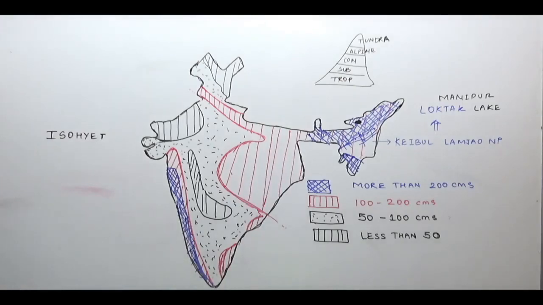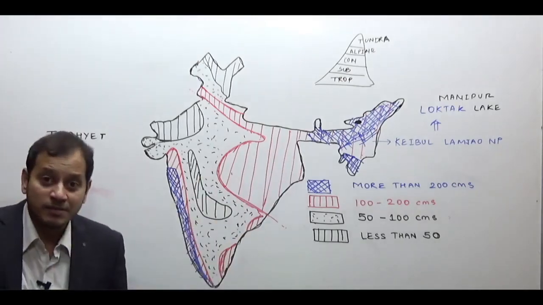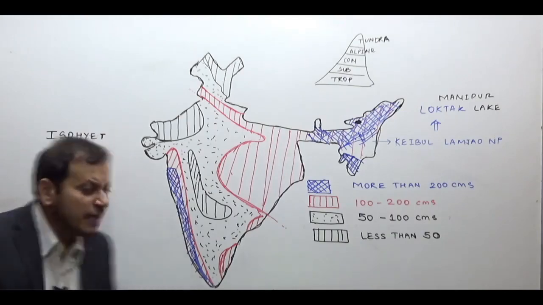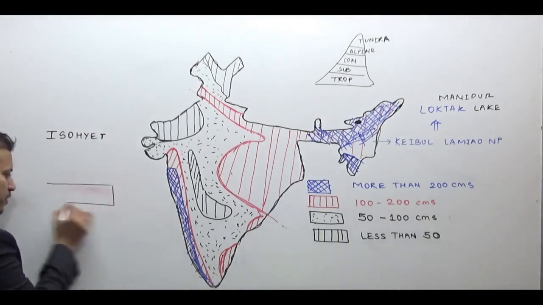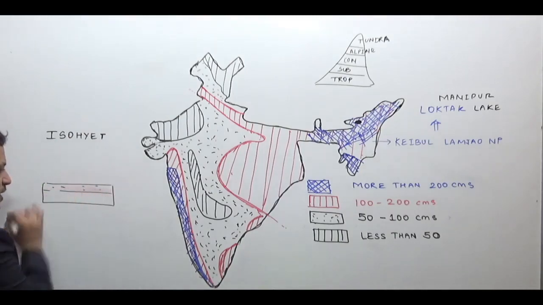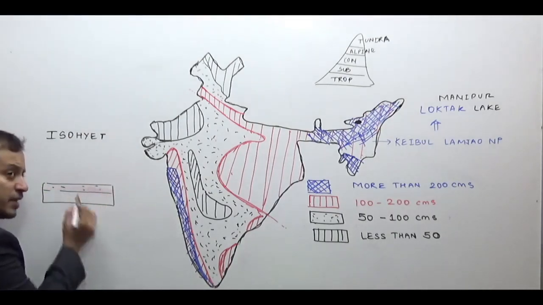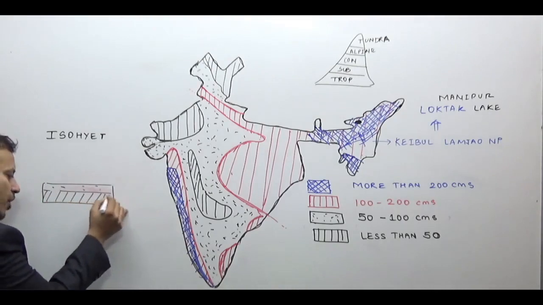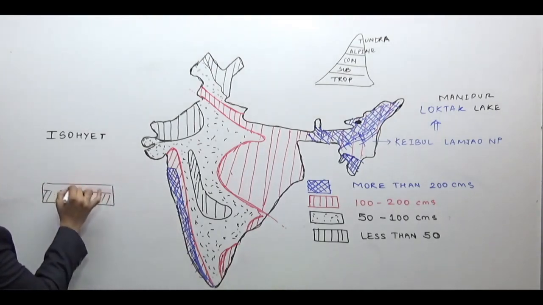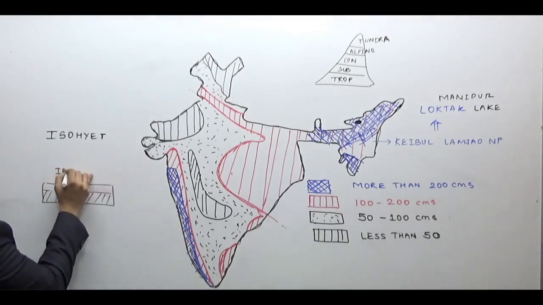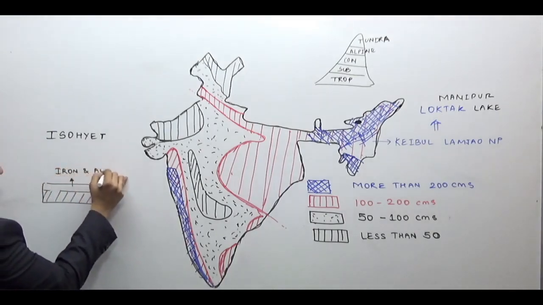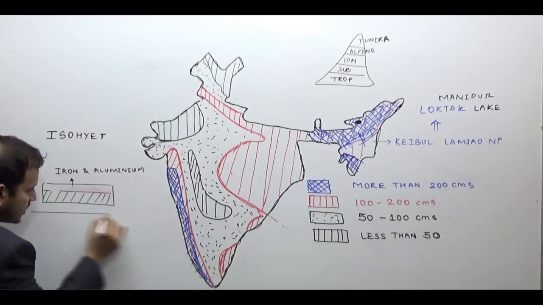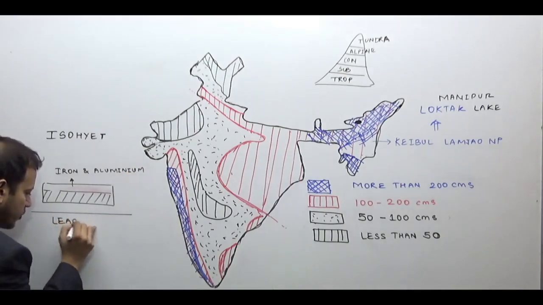Now, this is more than 200 centimeters. Apply this more than 200 centimeters to the soil. In the areas of very, very heavy rainfall, the top layer of the soil is made from different minerals. Because of very heavy rainfall, everything is removed by the water, everything gets dissolved in water and deposits down, while on the top layer, only iron and aluminium remains. Such a process is known as leaching.